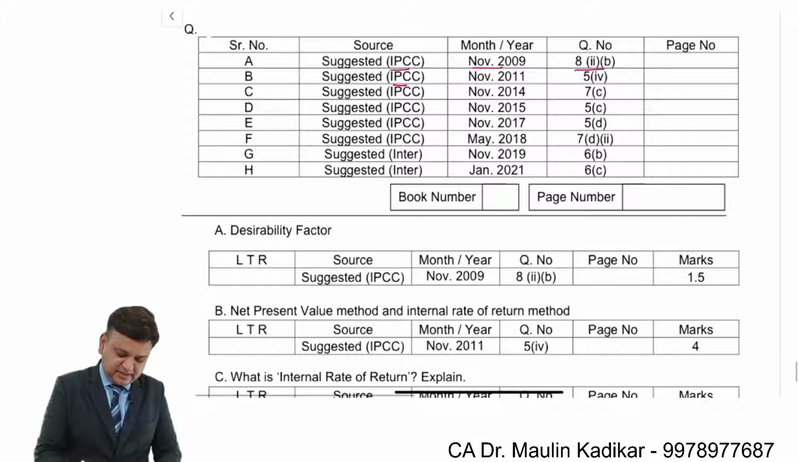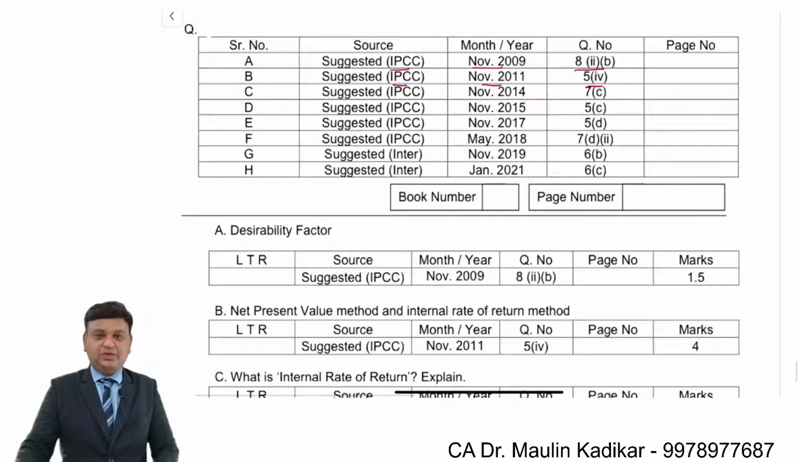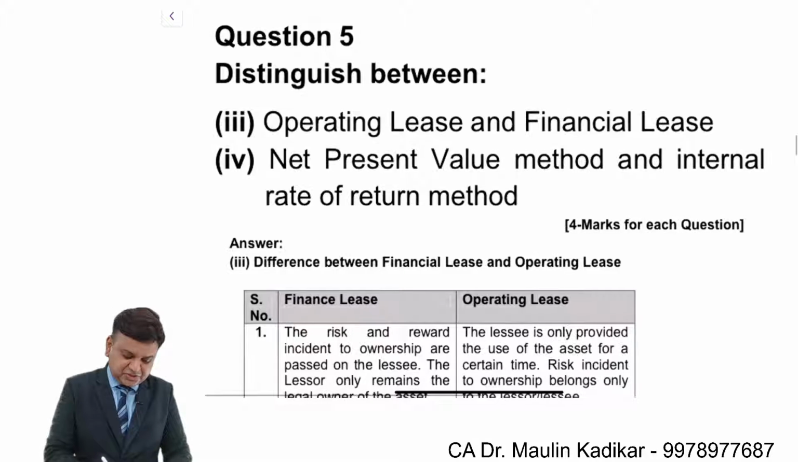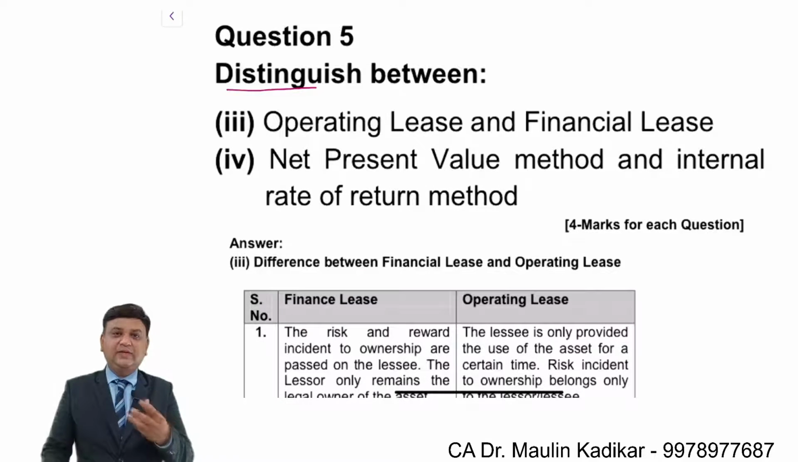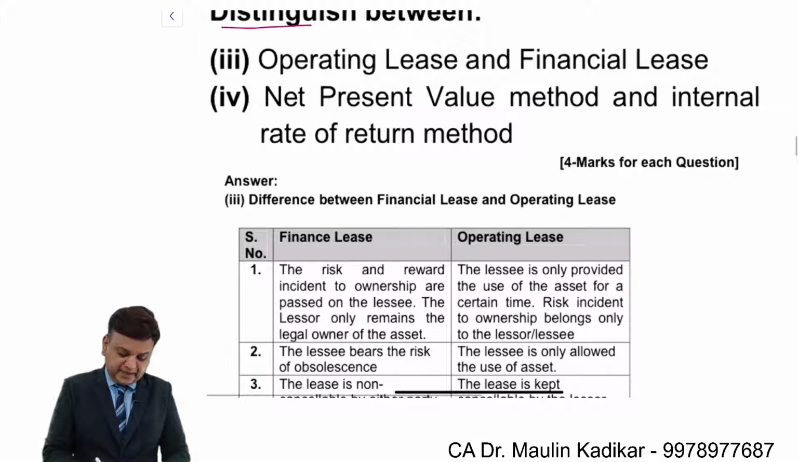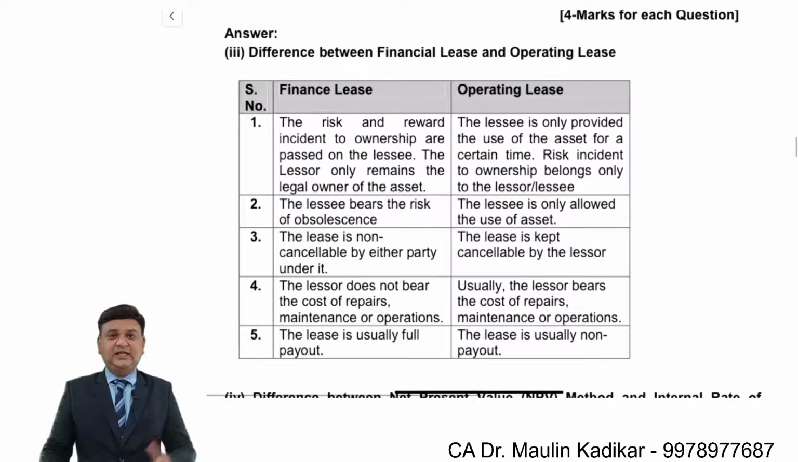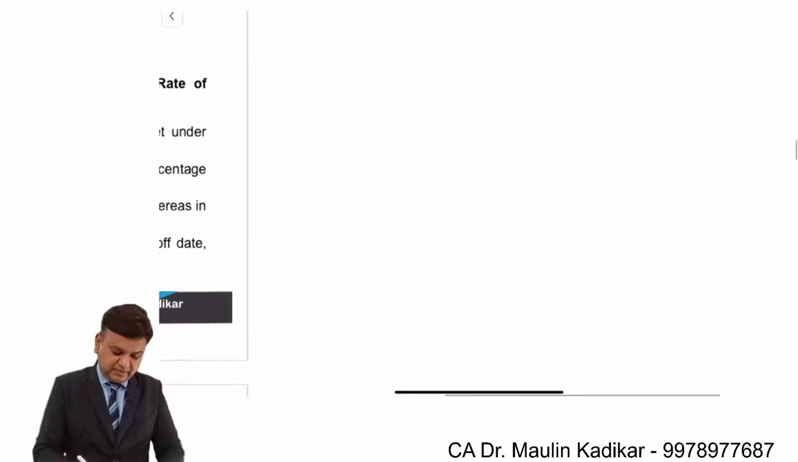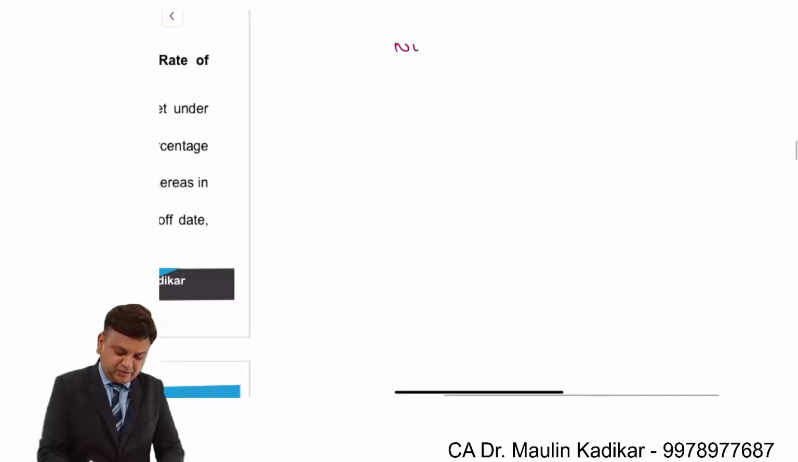Again, IPCC, November 2011, question number 5IB. The next question is: you are required to give the difference between the NPV criteria and the IRR criteria. Let us see what the difference between both of them is. We can have the difference between both of them like this.